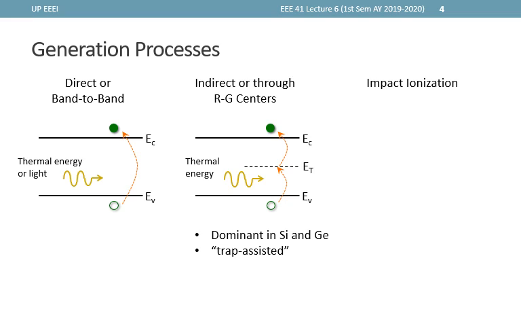It is also called trap-assisted generation because indirect generation can only happen through trap energy levels at the middle of the forbidden region, similar to ED and EA introduced by dopants. However, ET or trap energy levels are found somewhere near the middle of the forbidden region and are caused by impurities or imperfections in the semiconductor crystal.